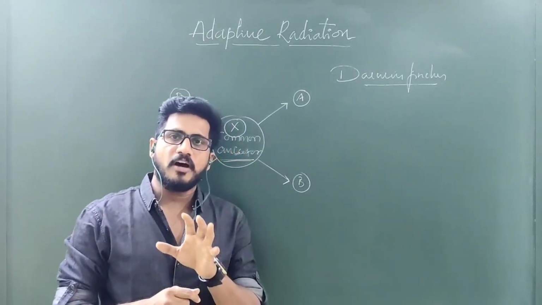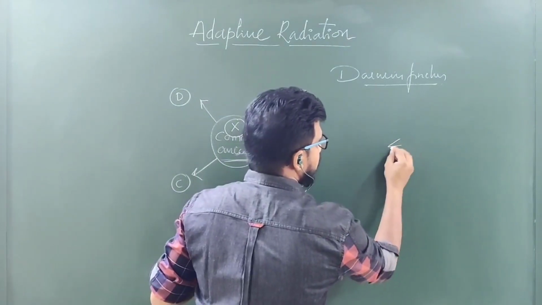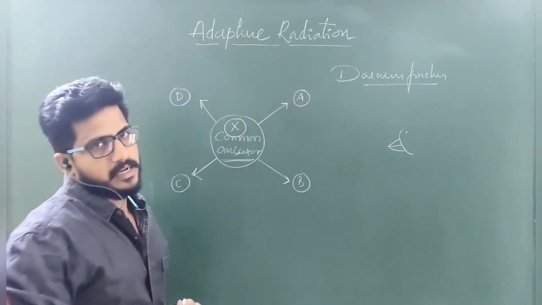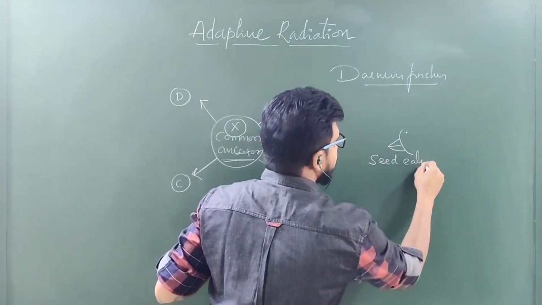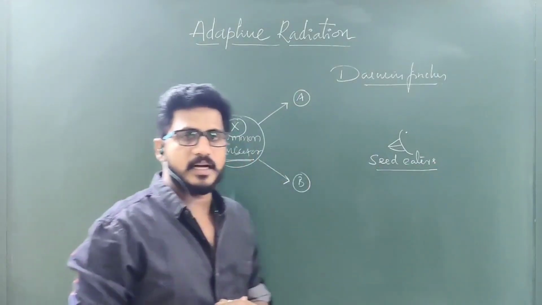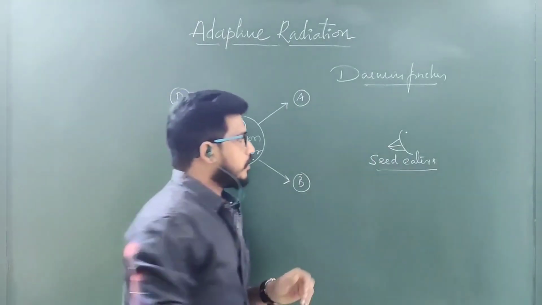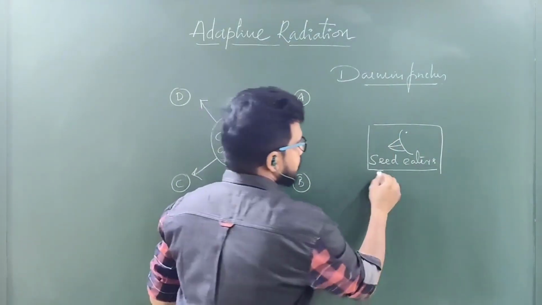When he observed the Darwin finches, there was a beak like this. The birds were commonly seed eaters. All these birds have a beak like that and use it to pick up seeds from the ground. So we have to think this is the common ancestor.